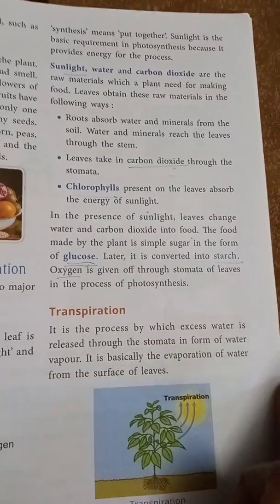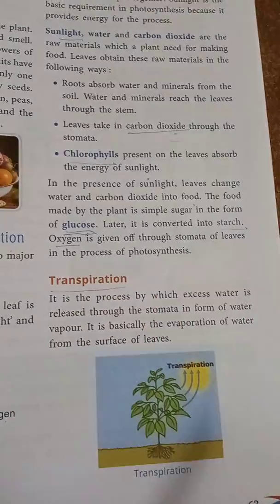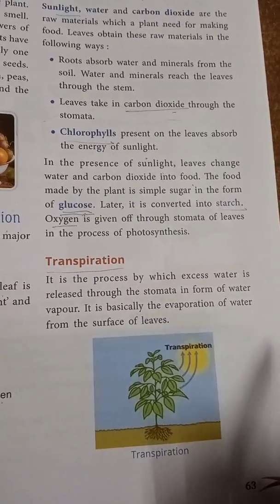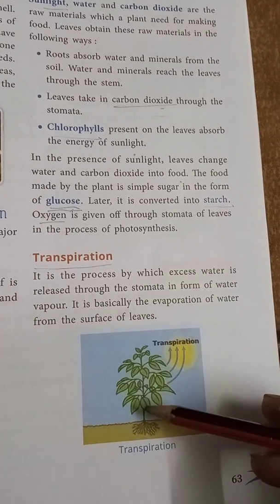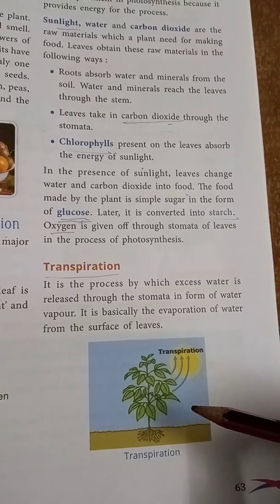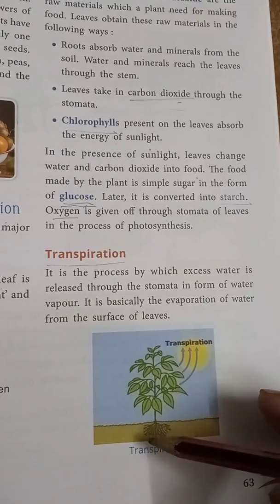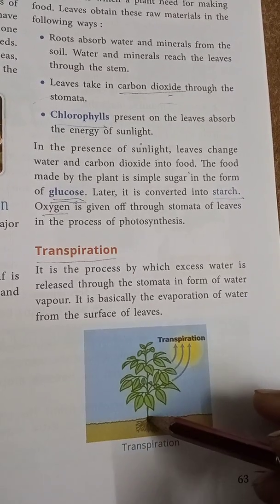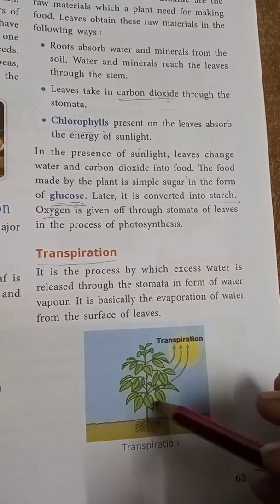See, the next process is transpiration. The transpiration process also occurs in plants. Transpiration means what? It is the process by which excess water is released through the stomata. You know plants take water through the roots. Roots absorb the water and transport it to the parts of the plant.